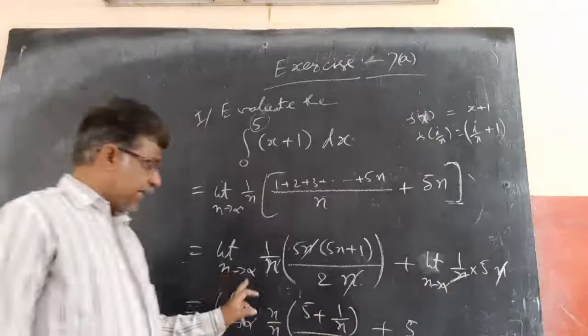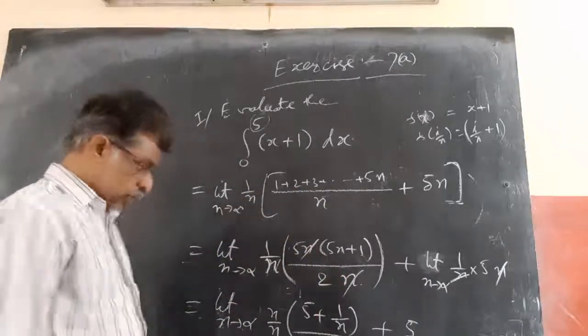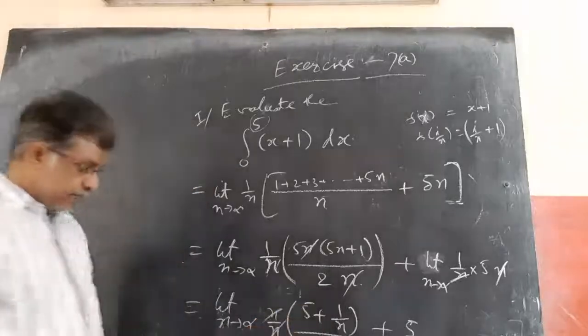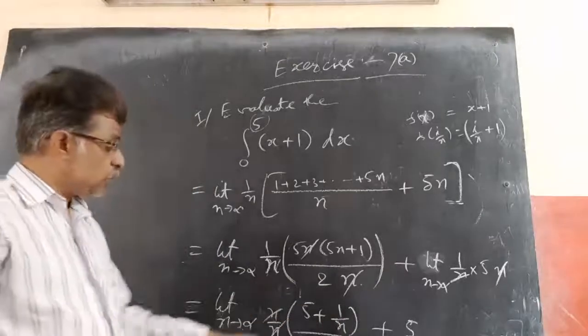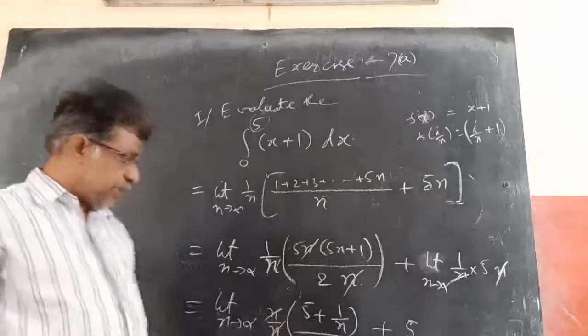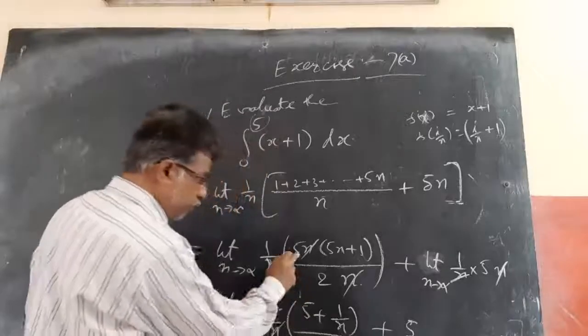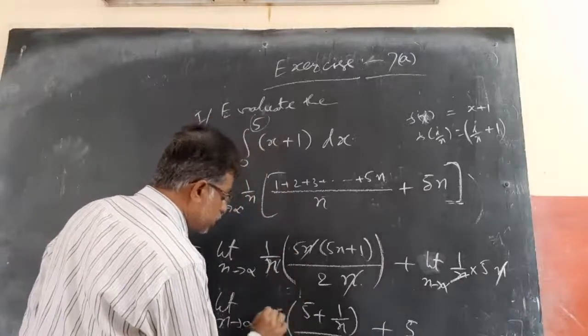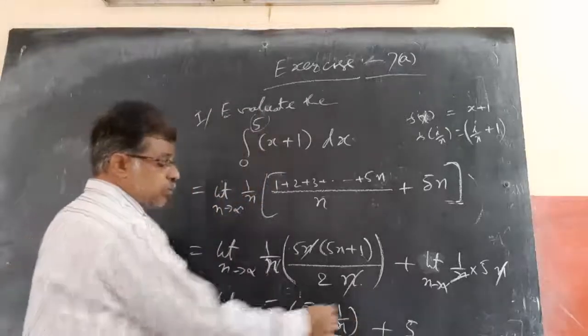If you substitute n tends to infinity, 1 by n becomes 0. So I need 1 by n, that's why I did. Whenever n tends to infinity, I need to get 1 by n because 1 by n is always 0. Now this becomes 5 plus 0. Oh, I forgot the 5 outside. So 5 into 5 plus 1 by n by 2 plus 5.